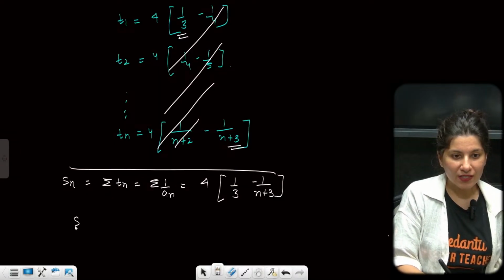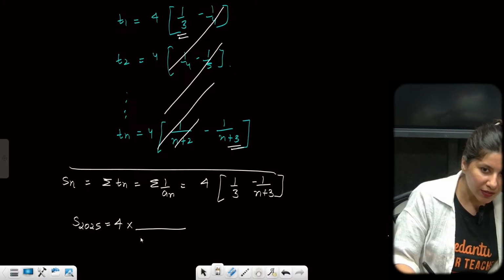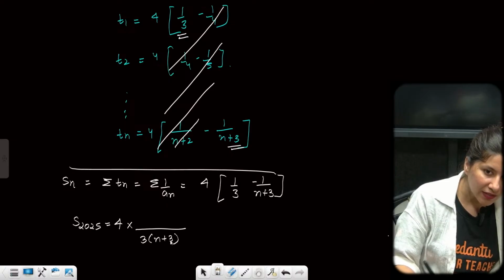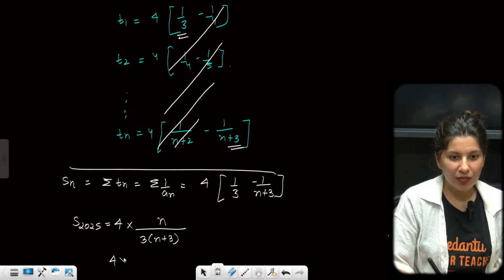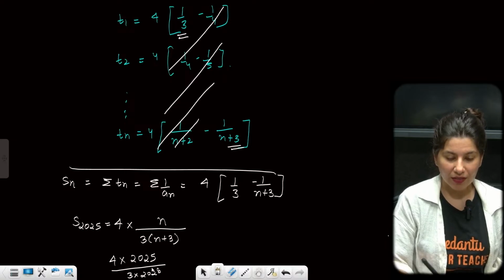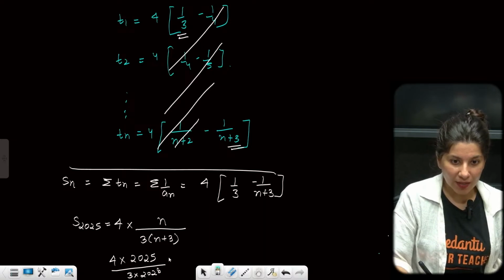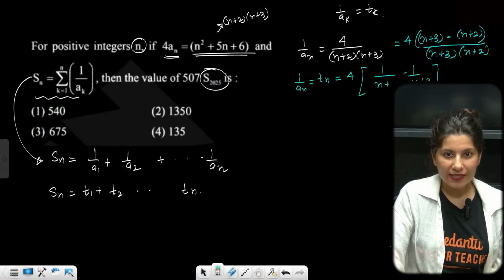So S 2025, let's calculate and then multiply by 507. It is going to give you 3 times n plus 3, and this is n plus 3 minus 3, so n. So 4 into 2025 upon 3 into 2028. You need to multiply 507 also.